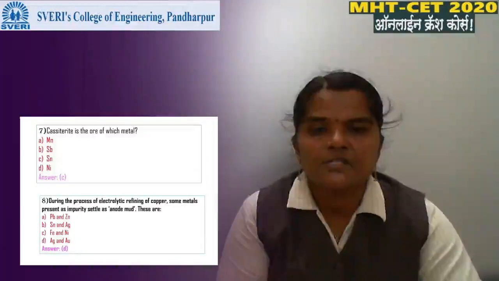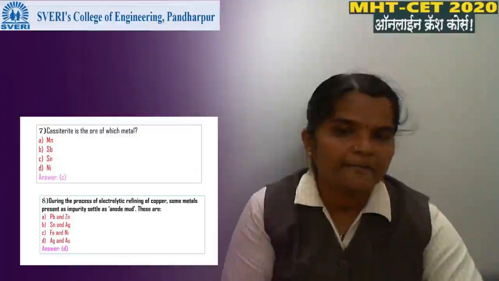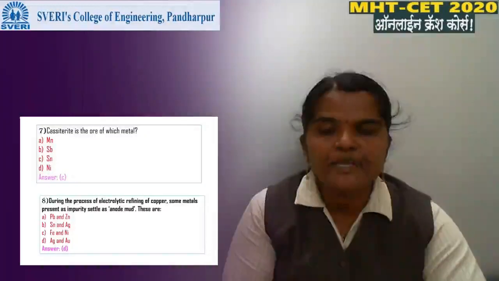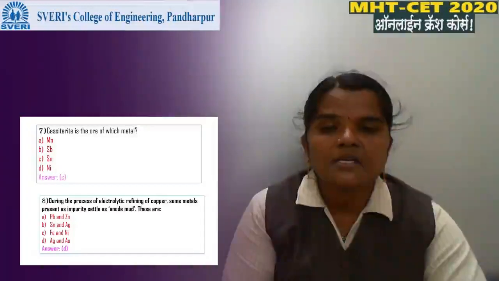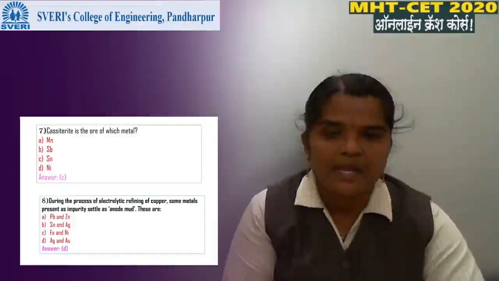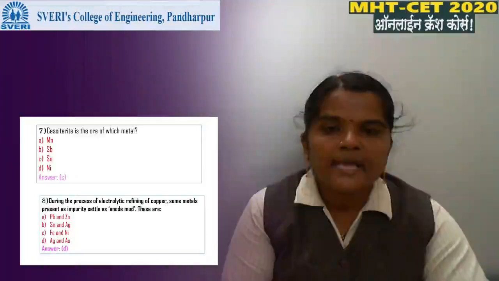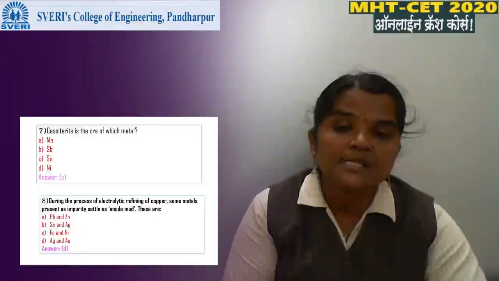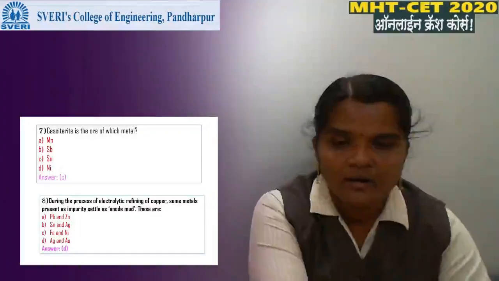Cassiterite is the ore of which metal? Option A Mn, B Sb, C Sn, D Ni. Cassiterite is an ore of tin, meaning option C is the correct one.